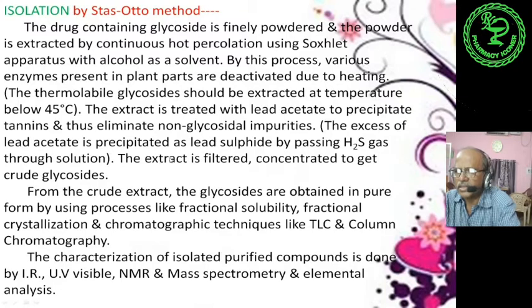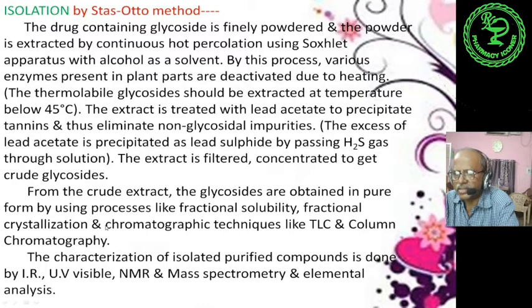The extract is filtered, concentrated to get crude glycosides, because now these crude glycosides are free from other impurities including tannins. From the crude extract, the glycosides are obtained in pure form by using processes like fractional solubility, fractional crystallization, and chromatographic techniques like TLC and column chromatography.